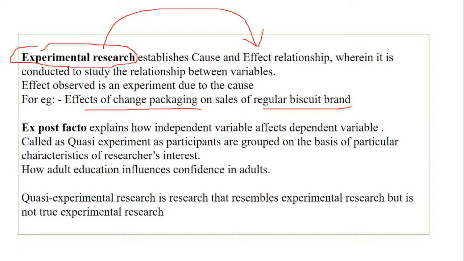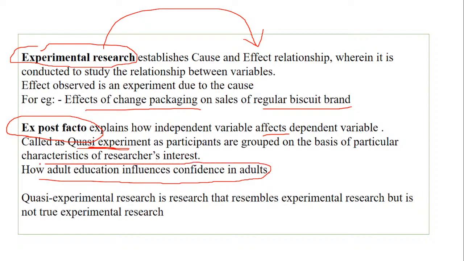Now, when we take into consideration ex post facto research, it is something which explains the independent variable, how it affects the dependent variable. It also takes into consideration the quasi experiment. Now, what does this quasi experiment talk about? It talks about the experiment, but not a true experiment. It means it is just taking into consideration the behaviors of the participants. Like for example, how adult education influences the confidence in adults. Okay, so it takes into consideration the participation. It may not go for a true research, but yes, there are certain types of experiments which are done.